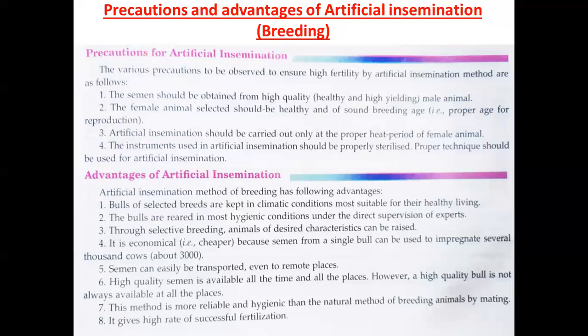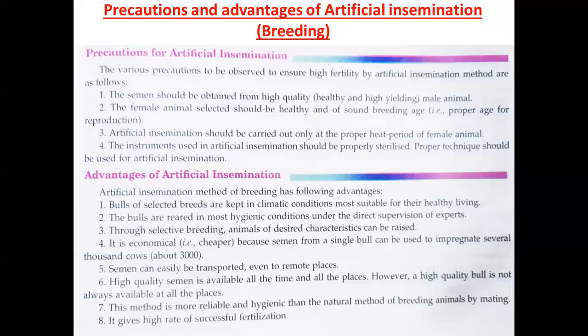Next, what are the advantages of this artificial insemination? First, bulls of selected breeds are kept in climatic conditions most suitable for their healthy living. Second, the bulls are reared in most hygienic conditions under the direct supervision of experts.